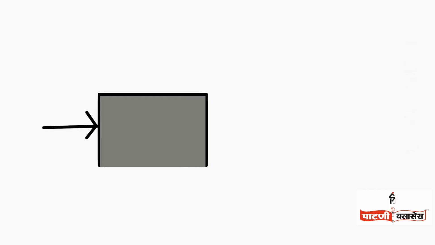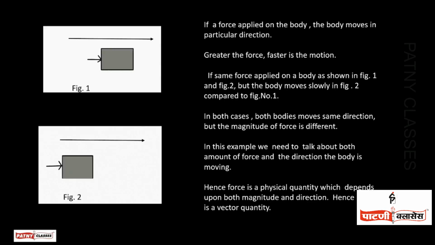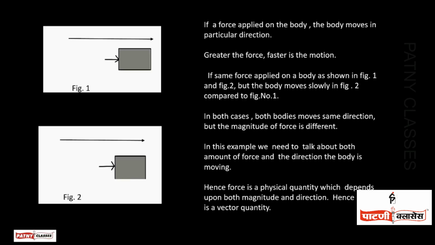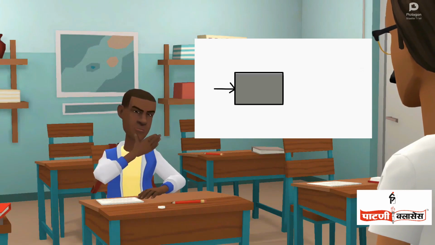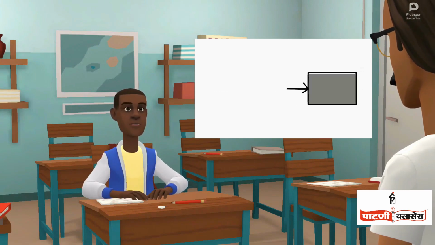Suppose we apply a force on a body, then the body moves from one position to another position, from one place to another place. And also, due to applied force, the velocity of the body changes. And due to change in the velocity of the body, the momentum of the body also changes. Sir, you said when you apply the force, momentum of the body changes.